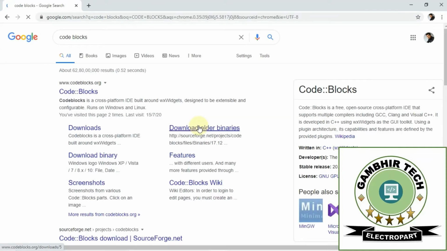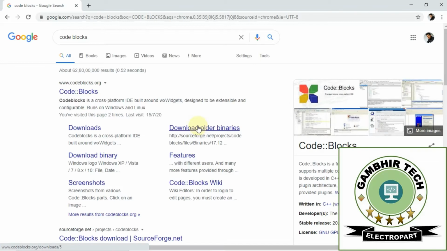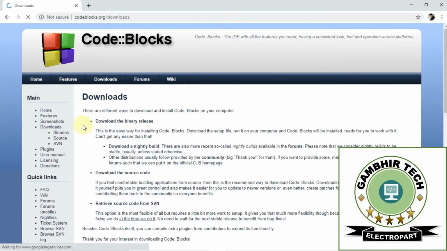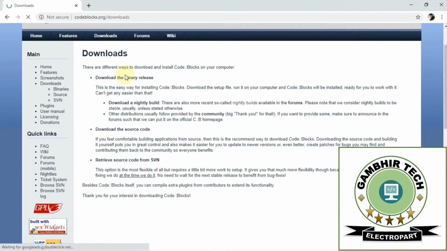After searching it, the first website you see is codeblocks.org. Just click on Downloads. After clicking on Downloads, you will see Binary Release. Download the binary release.